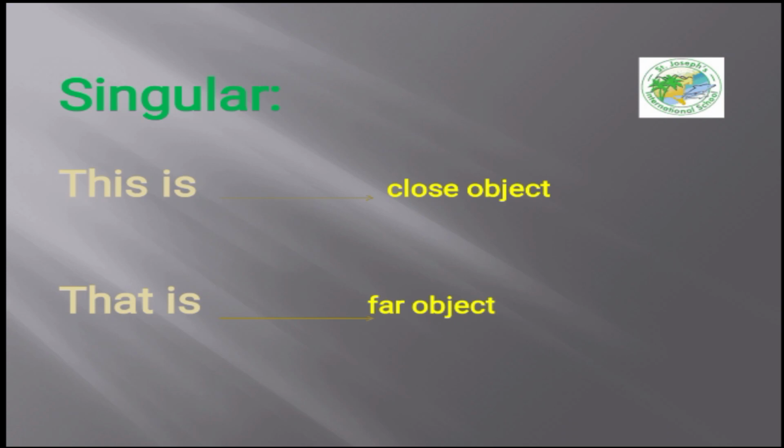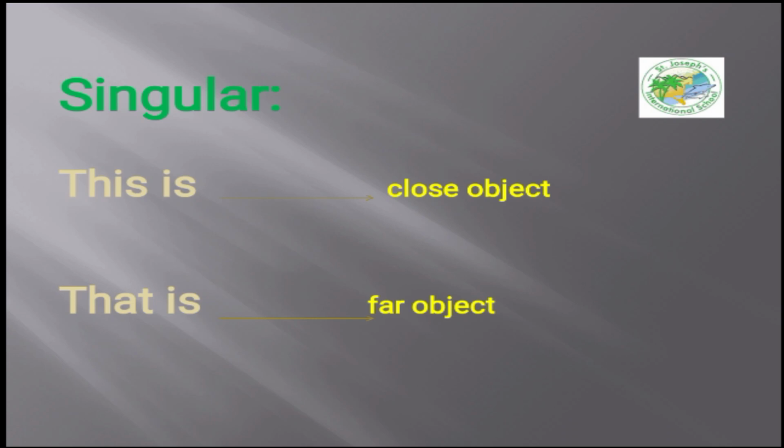We use it to point at something which is far from us, far. So this, we use it to point at something which is close. That, when I point to something which is far from us.